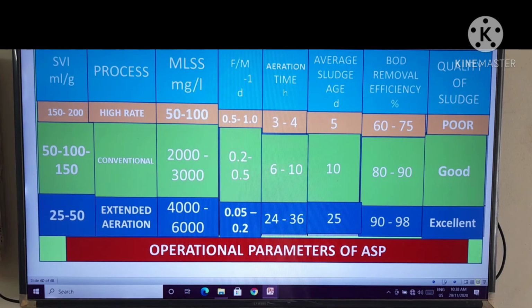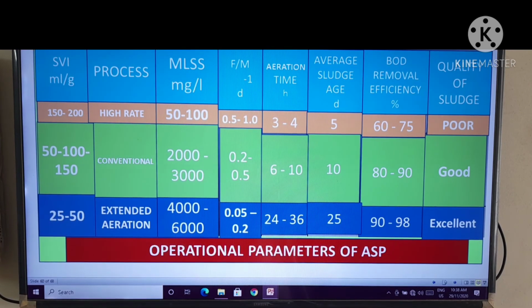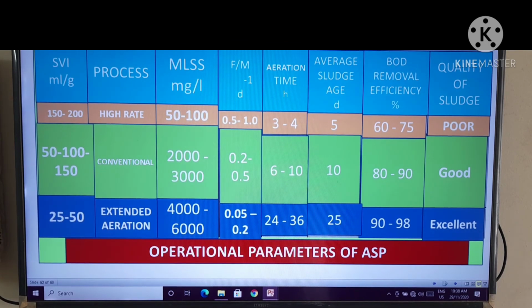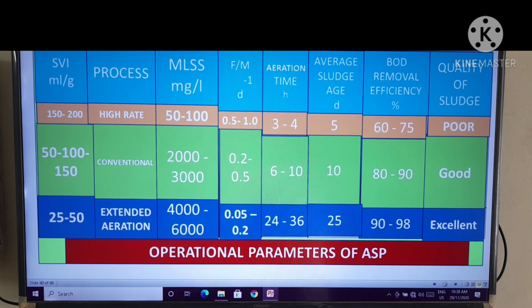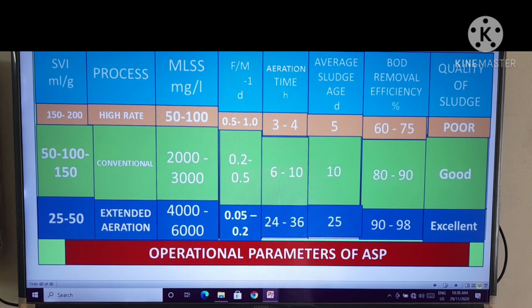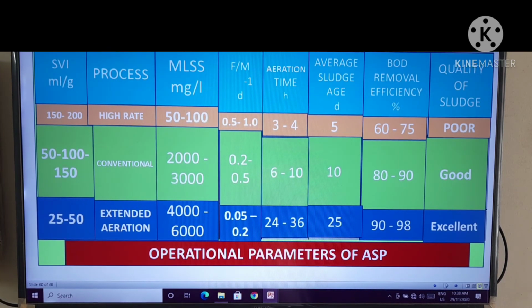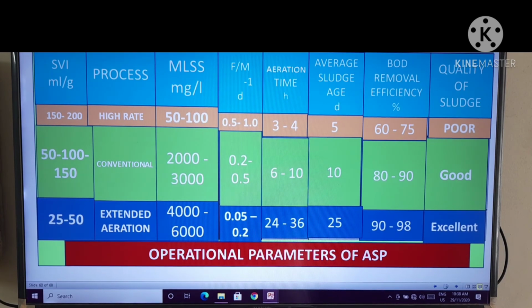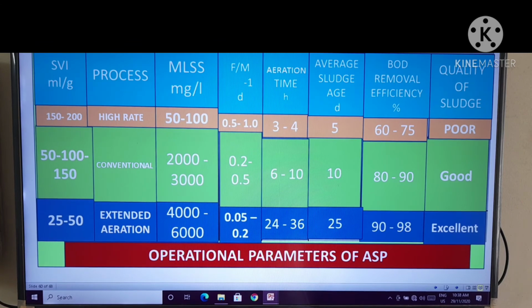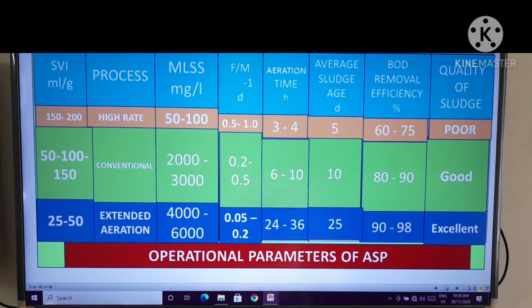When the BOD removal efficiency is 80 to 90%, you call that quality of sludge good. When the BOD removal efficiency is in between 60 to 75%, you call the quality of sludge very poor, that is poor. These are the operational parameters of ASP, activated sludge process.